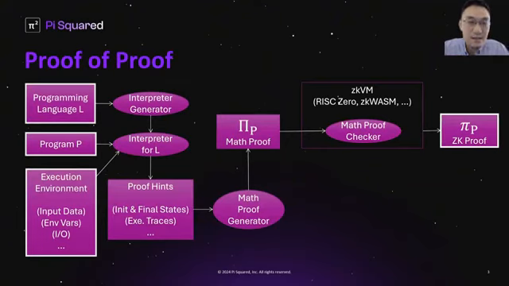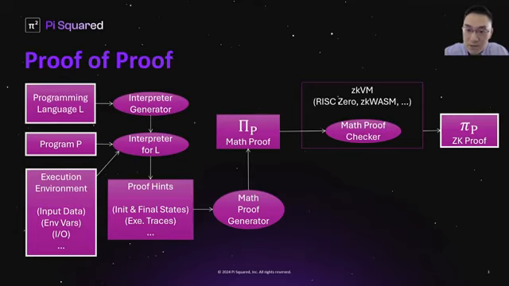So in this talk, I'd like to give you a very high-level overview of what proof of proof is. It is one of the most fundamental and game-changing technologies that are being developed here. It is an approach to universal verifiable computing. It takes as input a programming language, a program written in that language, and the entire execution environment, such as input data, environment variables, I/O, and so on. And eventually, on the very right-hand side, it generates a zk proof as the output. This zk proof shows that the program has been executed correctly in the given execution environment.